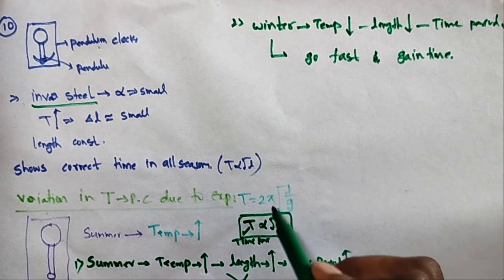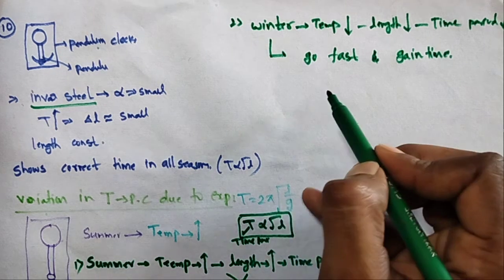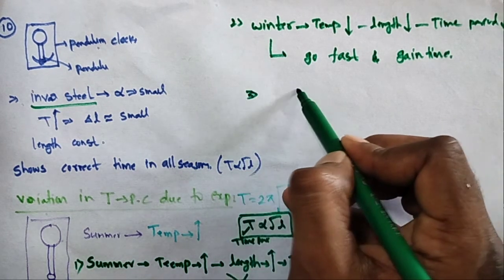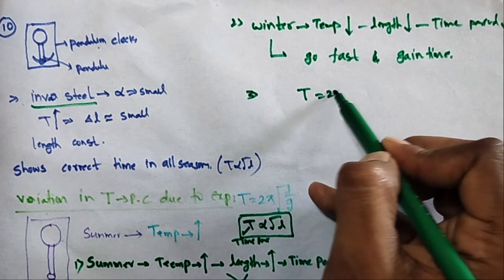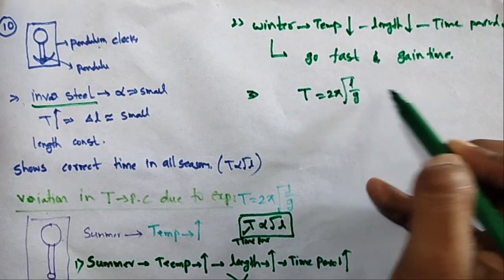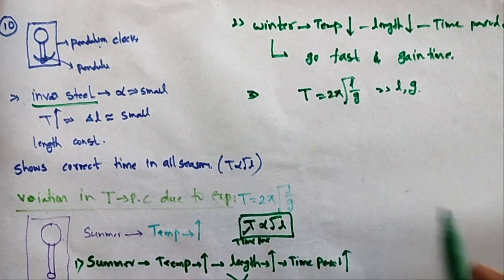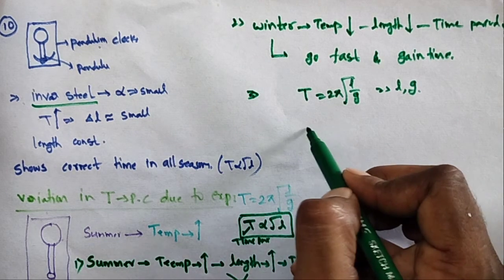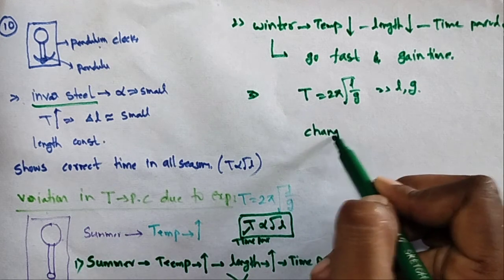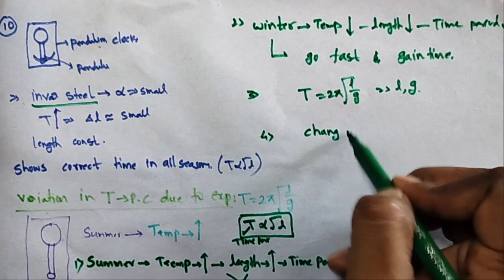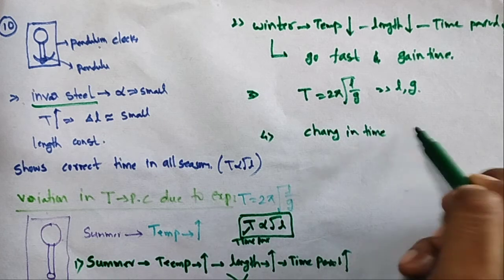T is equal to 2 pi under root of L by g. The pendulum clock's time period depends on L and g. Another point, the fourth one: the change in time period.